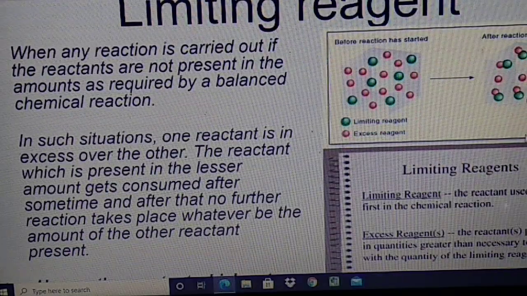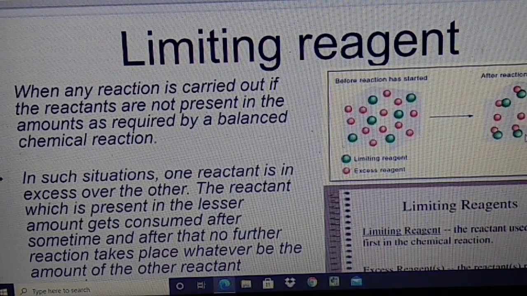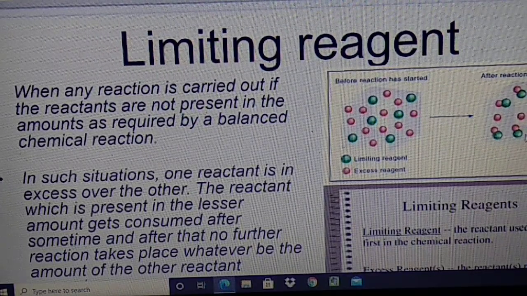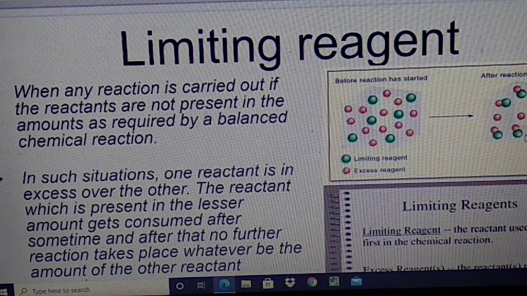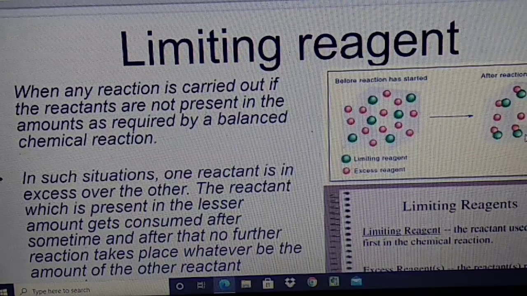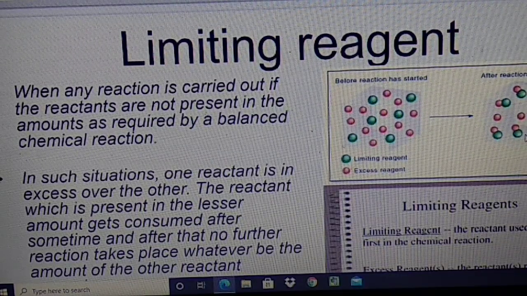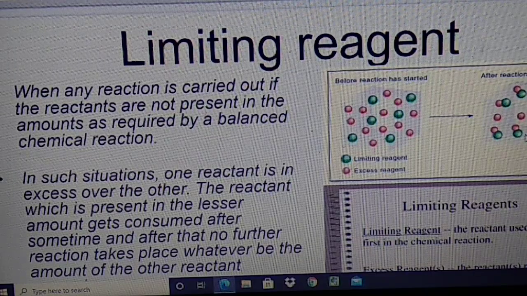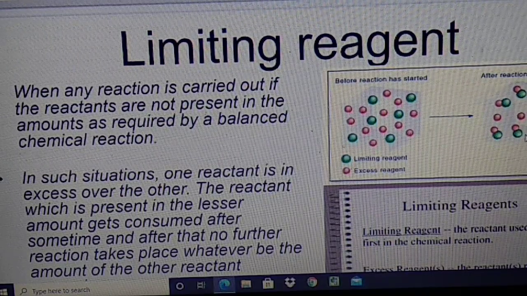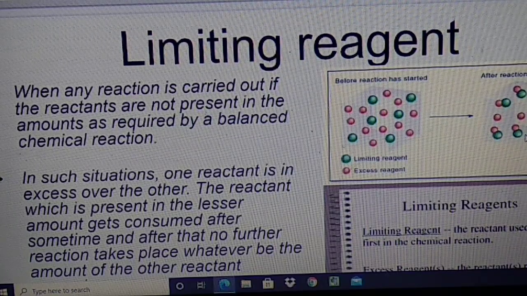And next is the limiting reagent that we have to discuss. Limiting reagent. When any reaction is carried out, the reactants may not be present in the amounts required by the balanced chemical reaction. Suppose we take 2 reactants A and B. Limiting reagent: L for limiting, L for less. Suppose 2 reactants A and B react and form the product AB.